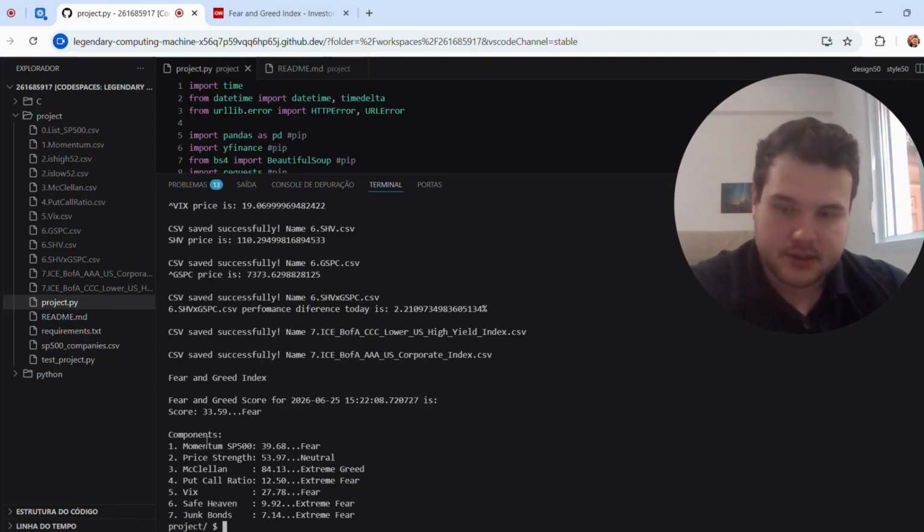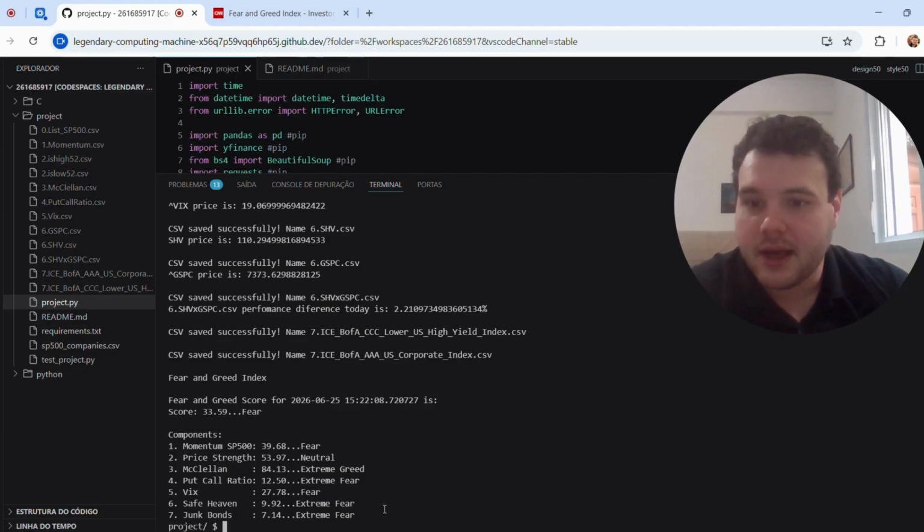And for each component, you have the same thing. The numbers here in my version are as close as I can get to the original CNN. I think the biggest difficulty is that CNN doesn't give the actual numbers for each of the components, so for some of them I needed to kind of guess, for example, which stock or which financial instrument I needed to measure.